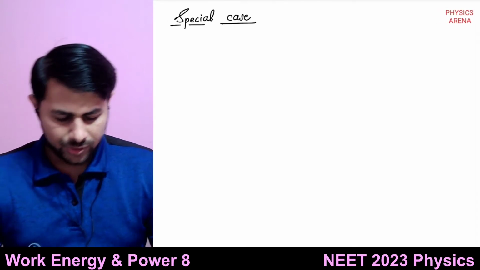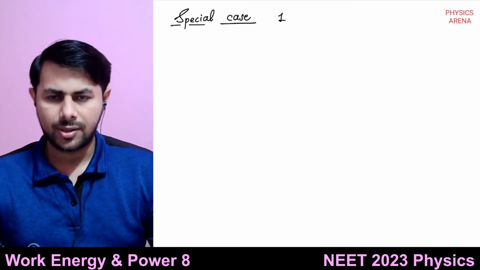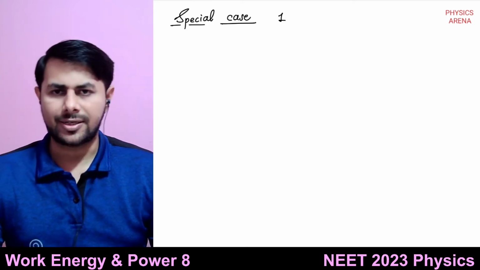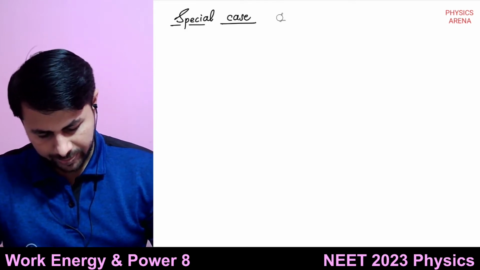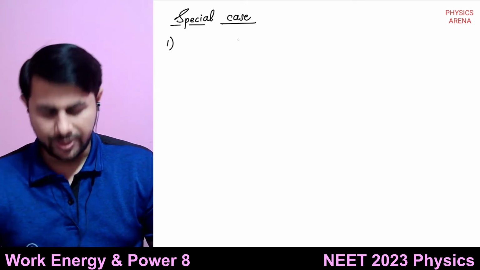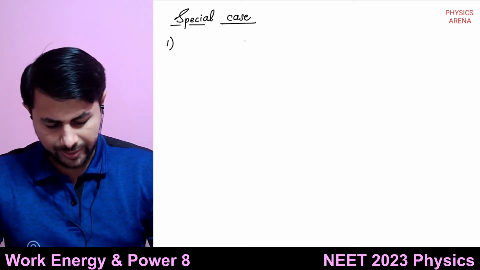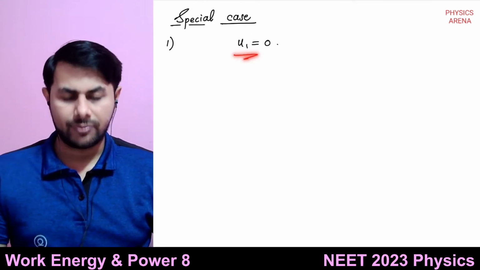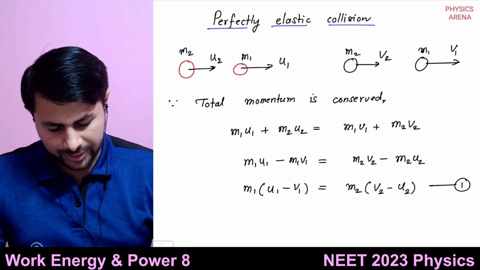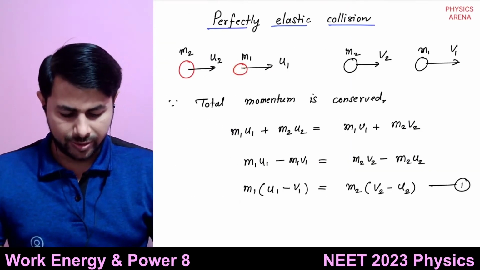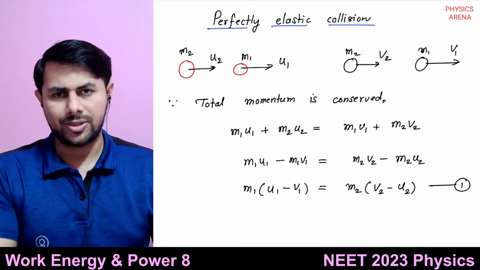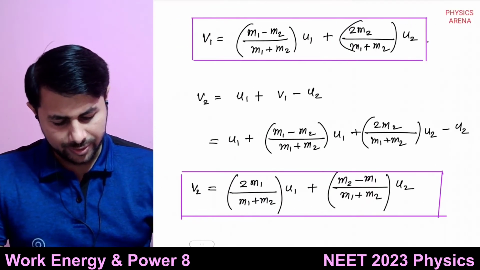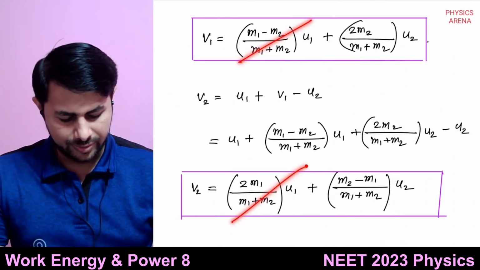Okay, so special case 1 is the first body is at rest, so u1 = 0. If you substitute u1 = 0, that means the first body is at rest and the second body is coming from the backside and collides with this body. The terms containing u1 will not remain there.